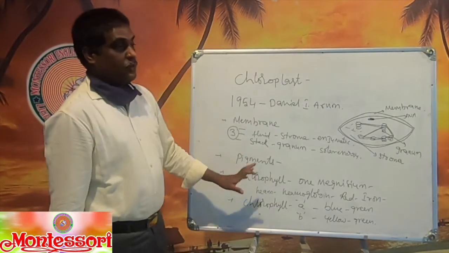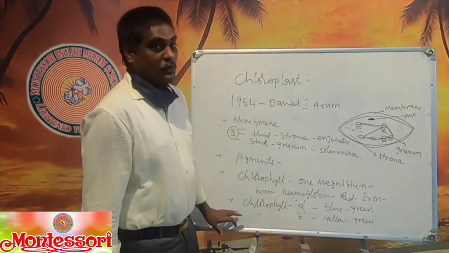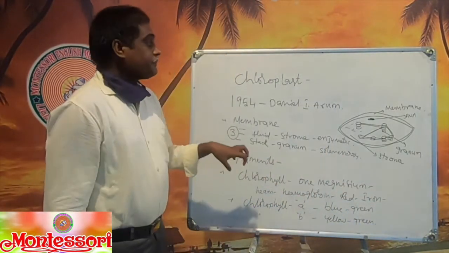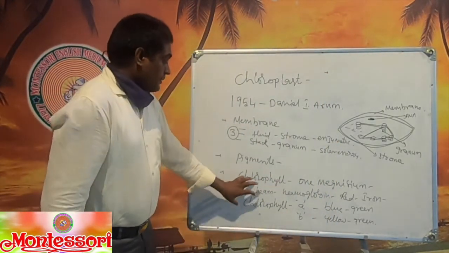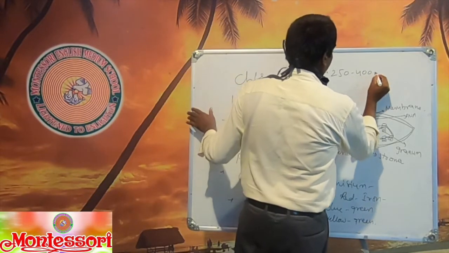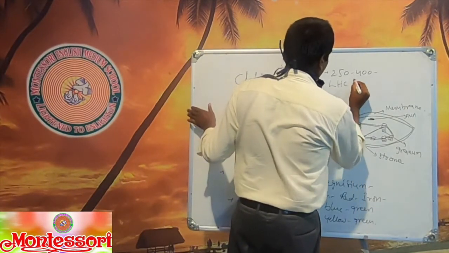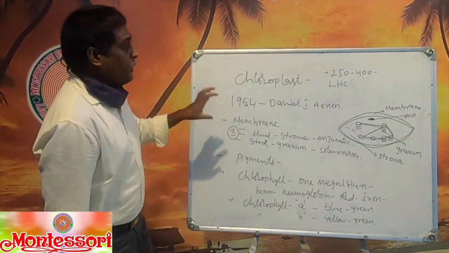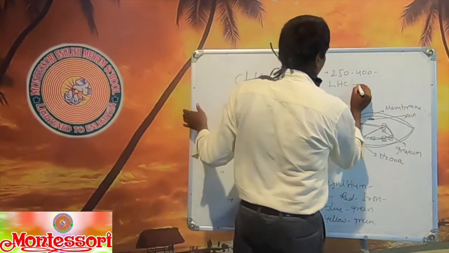So this chlorophyll is divided into two types, chlorophyll A and chlorophyll B. Chlorophyll A is useful for absorbing the blue and green, whereas chlorophyll B is useful for absorbing the yellow and green colors. So in the granum, the pigments are united, that is more than 250 to 400 pigments unite and form a light harvesting complex, or photosynthetic unit.